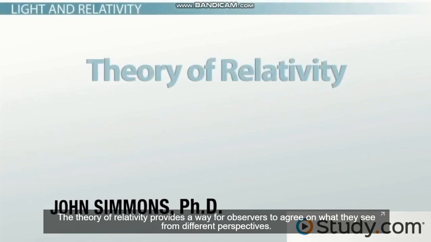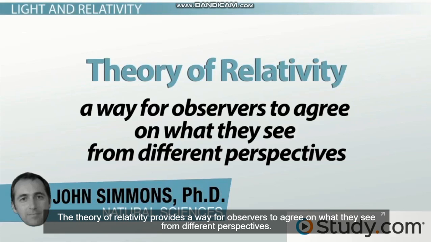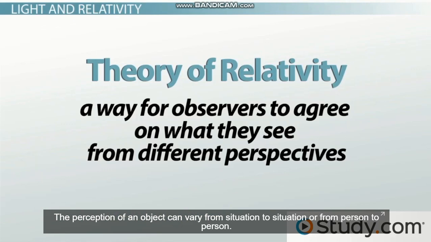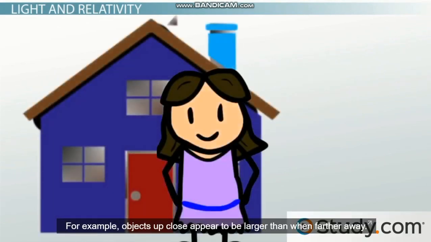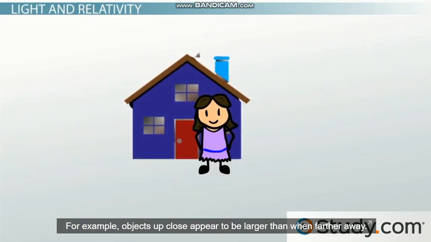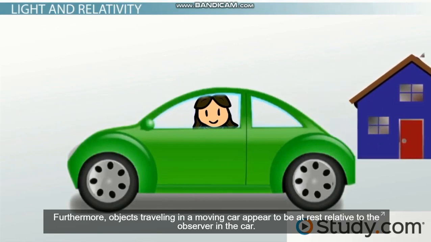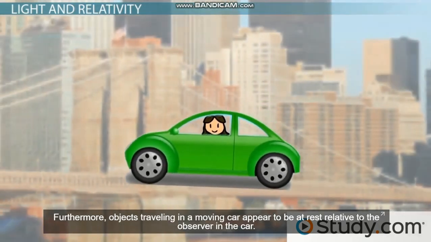The theory of relativity provides a way for observers to agree on what they see from different perspectives. The perception of an object can vary from situation to situation or from person to person. For example, objects up close appear to be larger than when further away. Furthermore, objects traveling in a moving car appear to be at rest relative to the observer in the car.